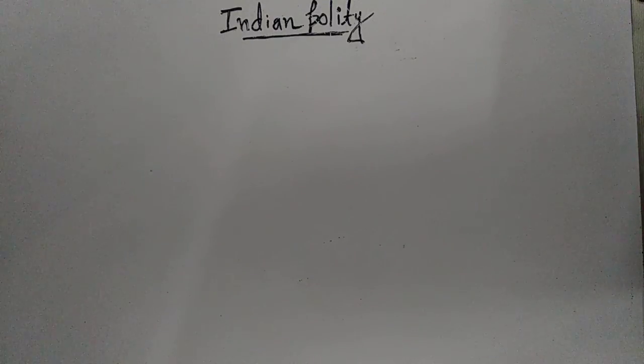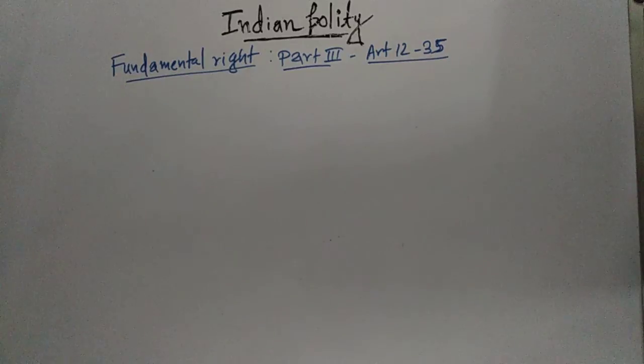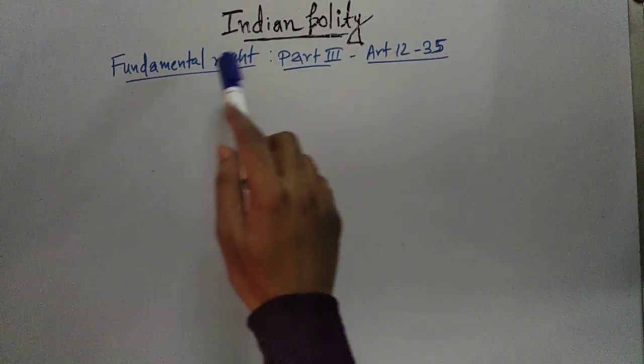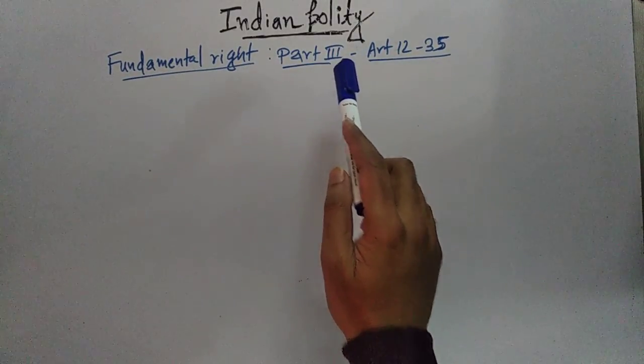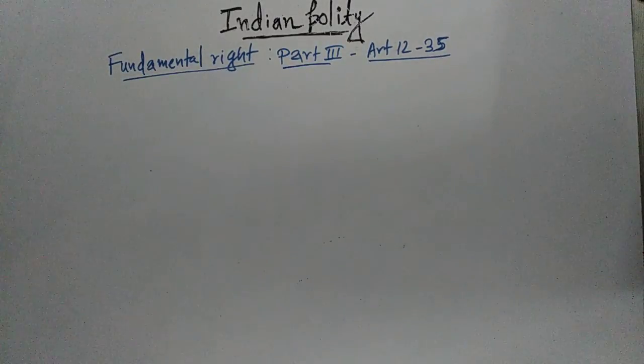We will read fundamental rights that are mentioned in Part 3 of the Indian Constitution, covering Article 12 to Article 35. So fundamental rights are mentioned in Part 3 of the Indian Constitution, covering Article 12 to Article 35.